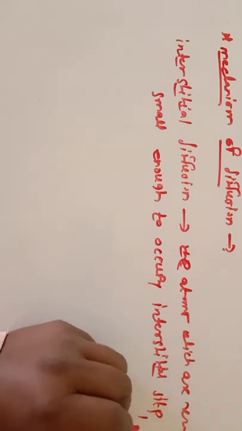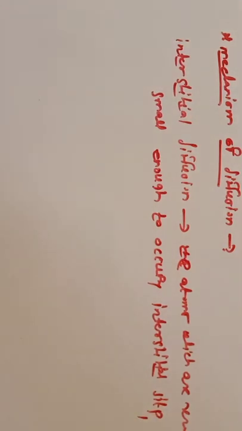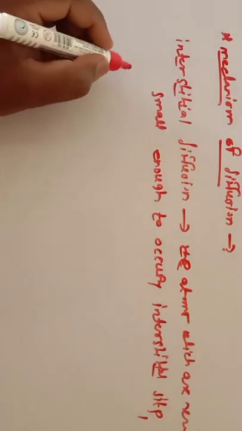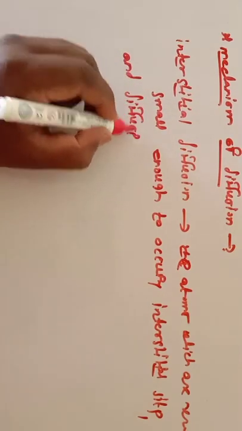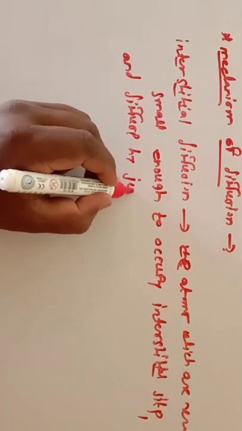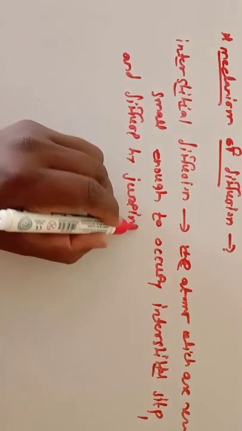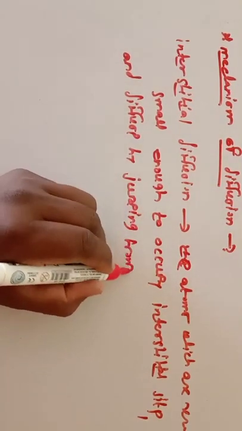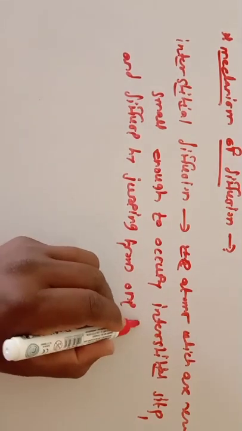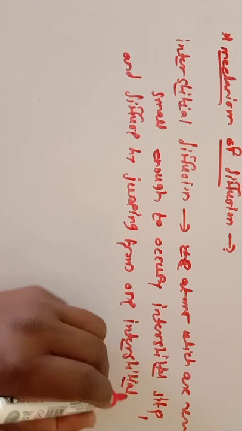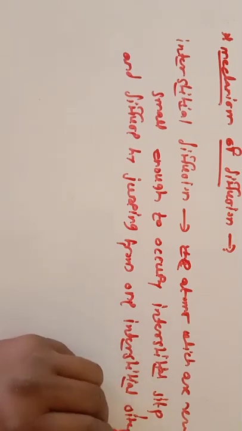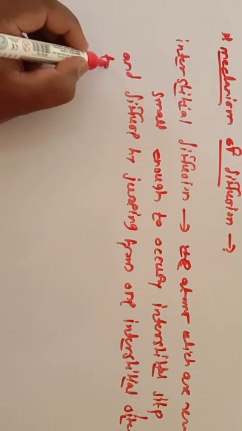So the size of the atom is very small, so it occupies the interstitial position or interstitial sites, and diffuses by jumping from one interstitial site to another.